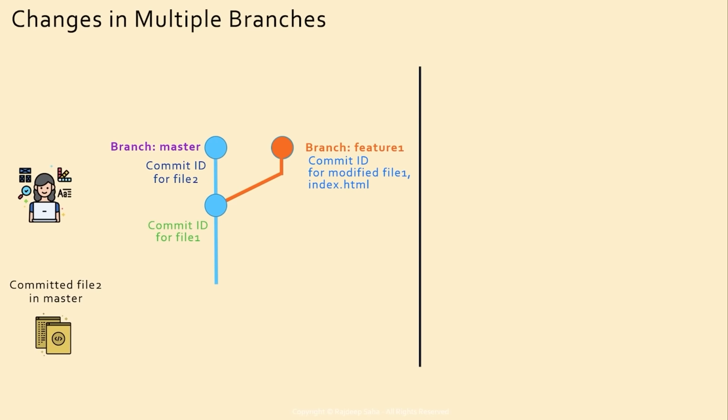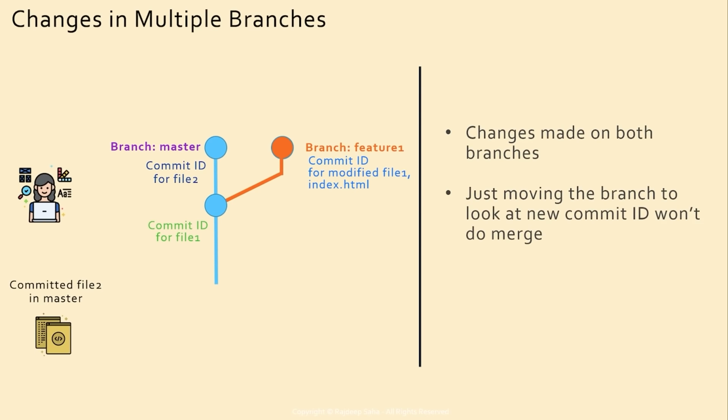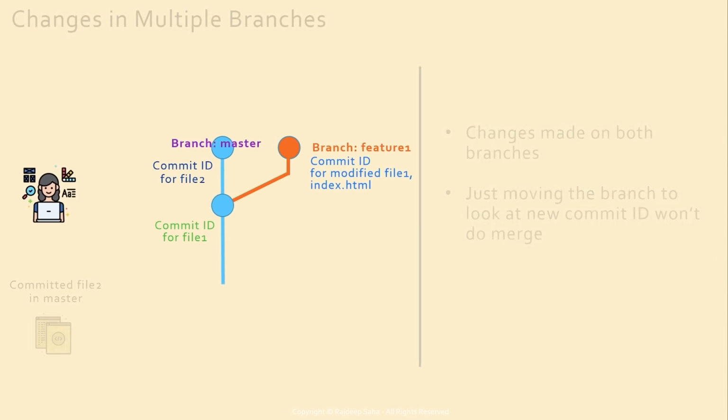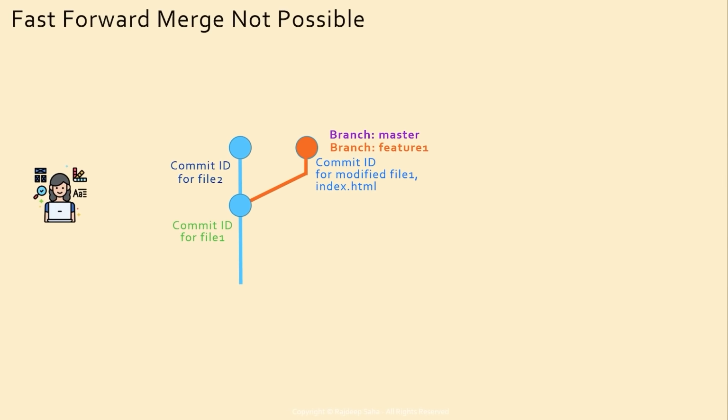So let's think about it. Changes made on both branches, just moving the branch to look at the new commit ID won't do merge. So previously, all we did was move the branch master to look at the new commit ID for the feature 1 branch. Let's say we do that, but that doesn't solve it, right? Because then the branch master and feature 1 both look at the commit ID for modified file 1 and index.html, and none of them are looking at the commit ID for file 2, which is not correct.